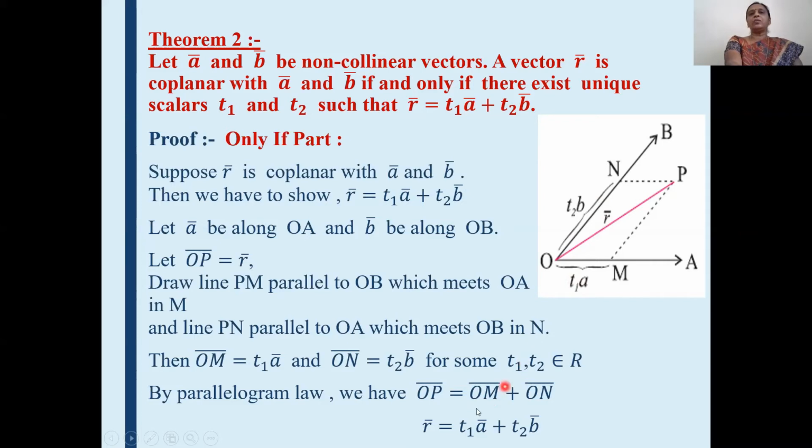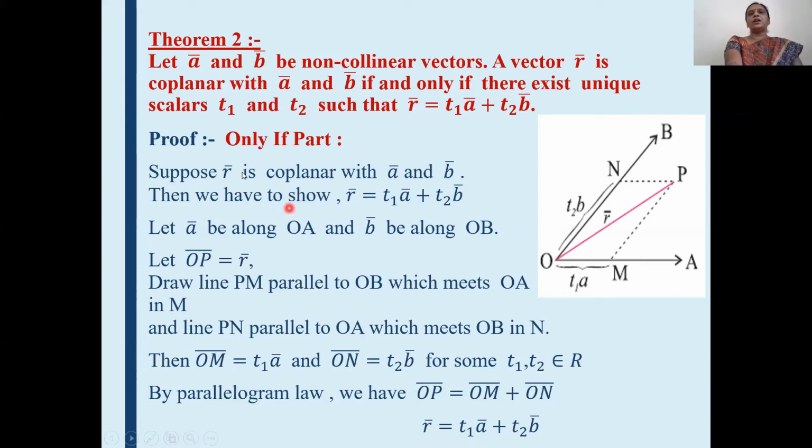Then what is the value of OM? OM is T1 A bar. You keep the value of that here, and ON bar is T2 B bar. And what is OP? OP we are considering as R bar. Therefore, keep the value of OP as R bar also. Then we will get the equation R bar is equal to T1 A bar plus T2 B bar. This is our first part of the theorem proved.